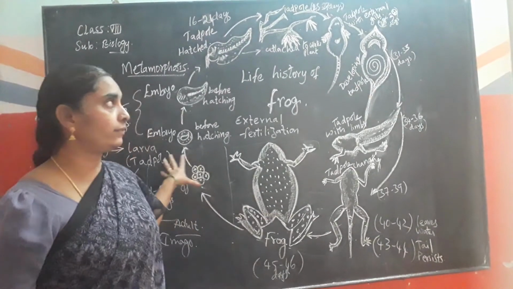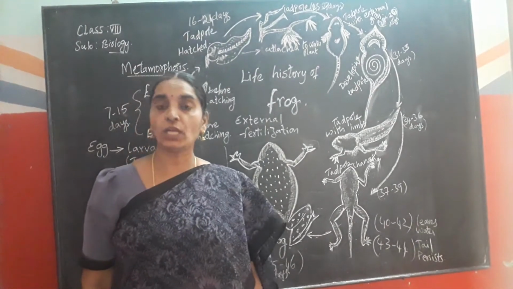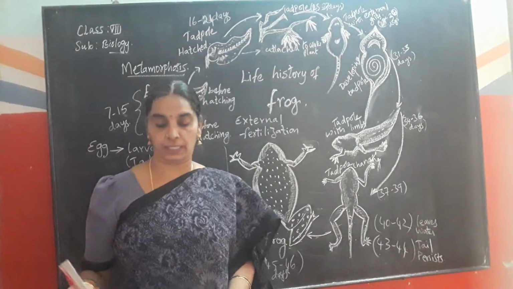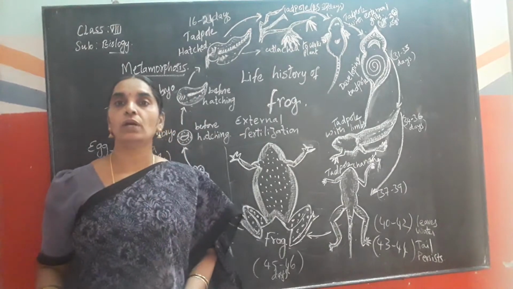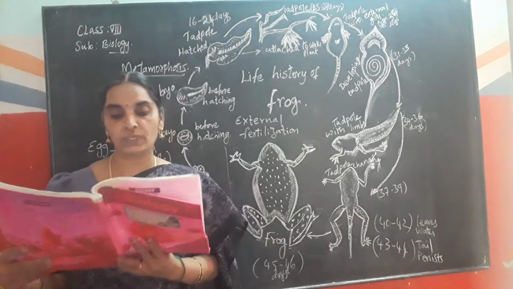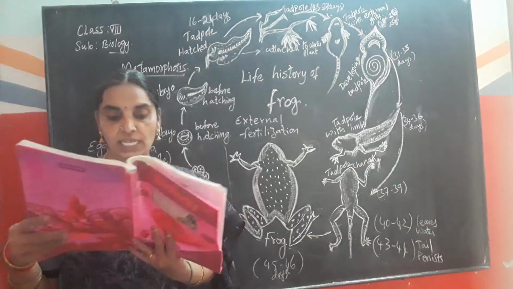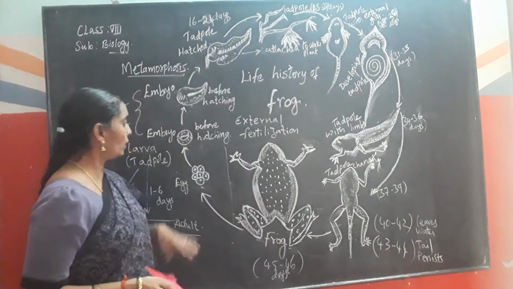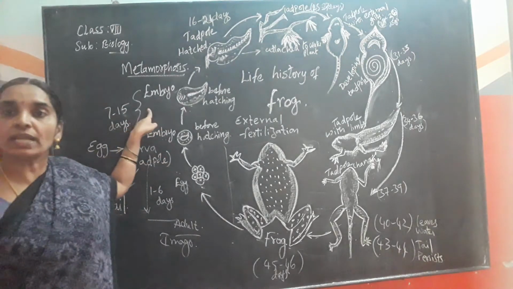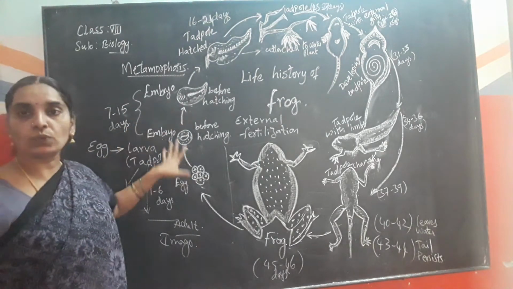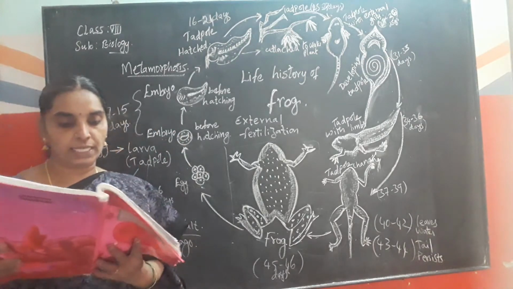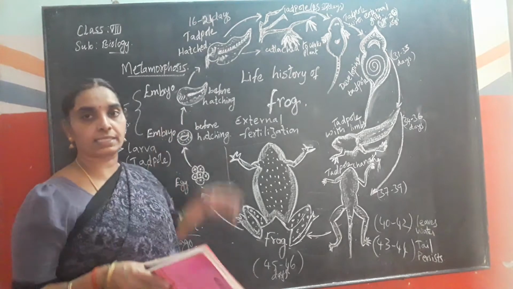Okay, children, hope you have noted down this. Now, take your textbooks and try to answer the questions that are given in your textbook. Page number 64. Open your books and try to answer the questions. How many days did it take for the eggs to hatch? It took 10 to 15 days for eggs to hatch into the embryo.